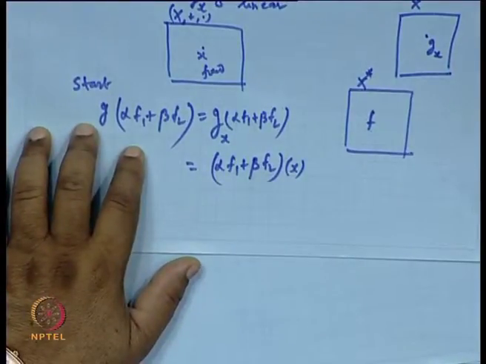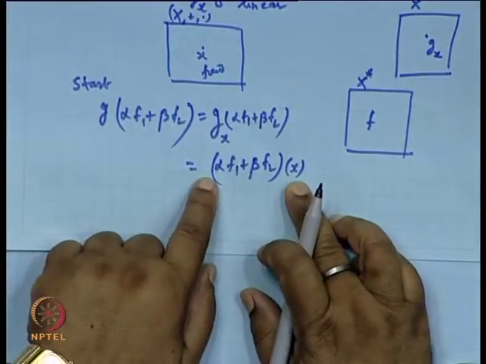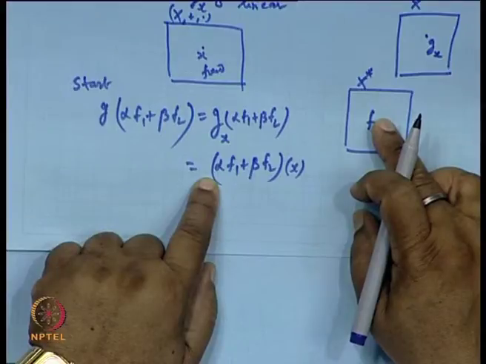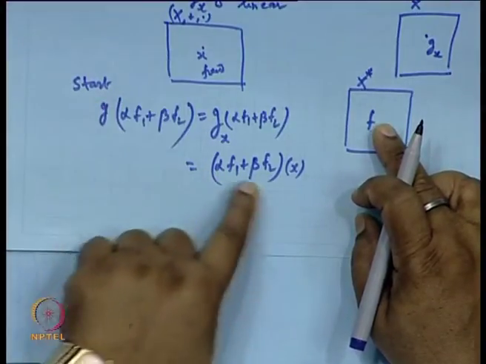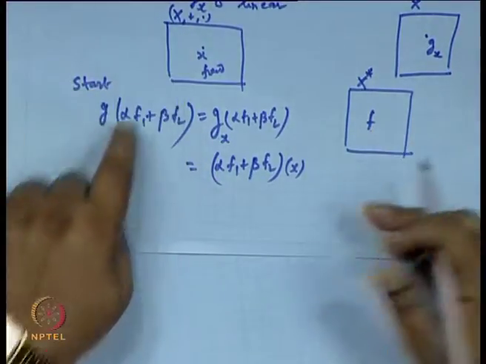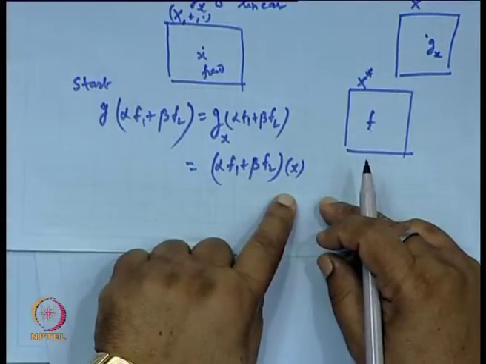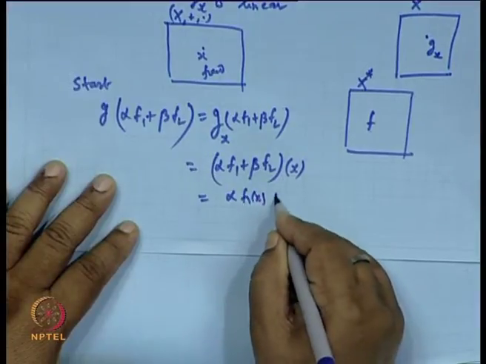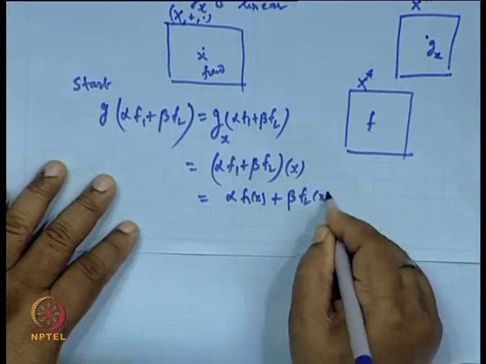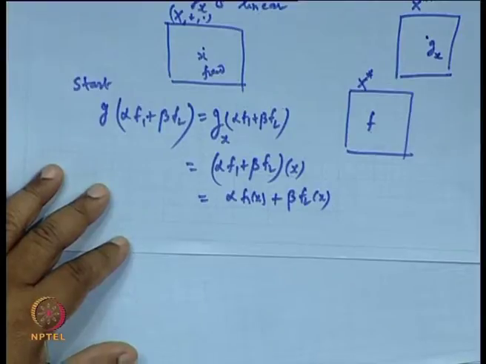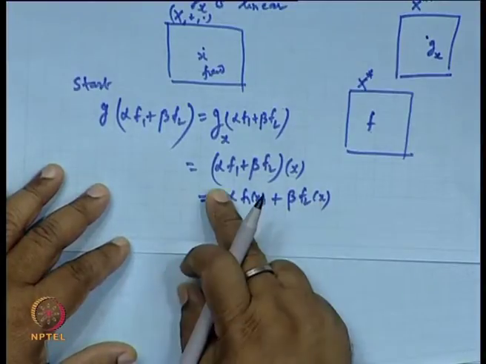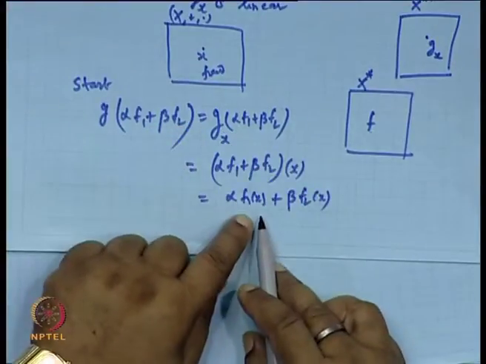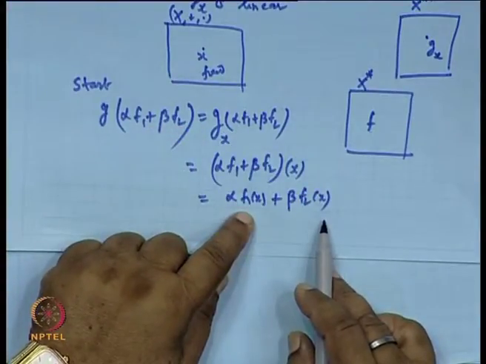Is it clear now? This will be a scalar. Remember, f1, f2 are linear functionals on x. So, f1 x, f2 x are scalars. So, this will be a scalar quantity. Then this will be alpha f1 x plus beta f2 x. Which one is scalar? This completely will be a scalar. And this is equal to alpha f1 x plus beta f2 x.